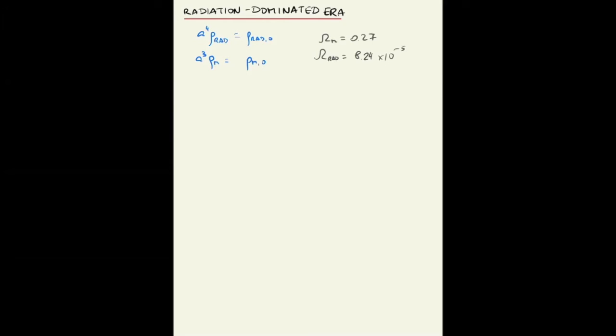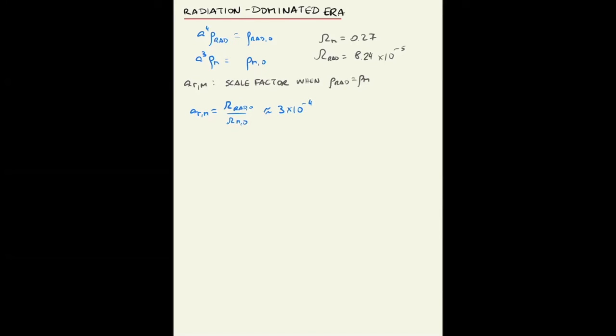Now, if you plug in these values and you solve for a, let's call it a_R,M, that's the scale factor where radiation density is equal to matter density. So solving this equation, you simply have a_R,M is equal to omega radiation at present over omega of matter at present. And this gives you a value of about 3 times 10 to the minus 4.